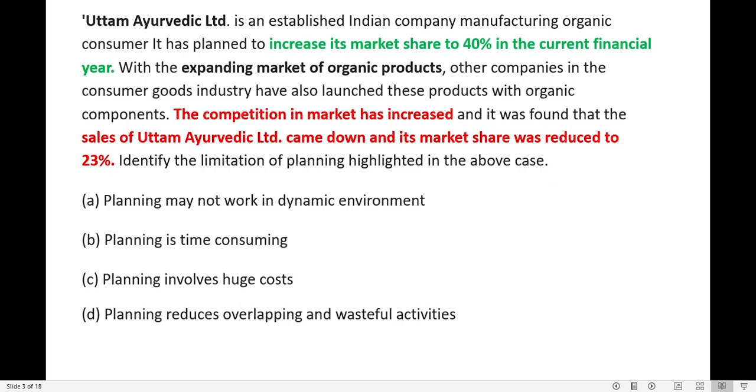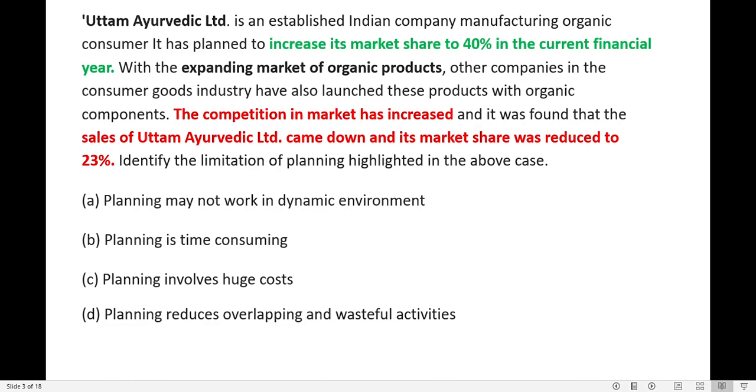Uttam Ayurvedic Limited is an Indian company. It manufactures organic products for the consumer. The company was planning to increase its share by 40% in the financial year. But what has happened? The market for organic products is expanding, and other companies have also started producing organic products.